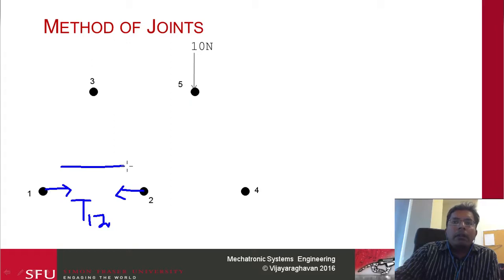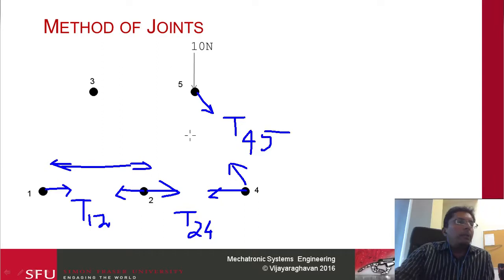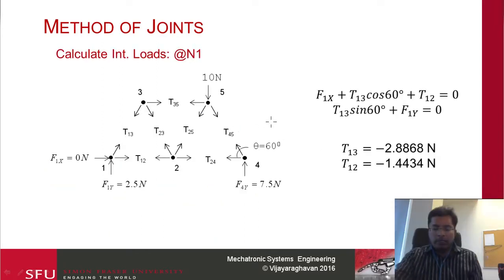Notice that I'm getting rid of this link, so I'm assuming there is a tension force like so. That's going to come here. Similarly, I'm going to apply a force here, here. So always my unknown forces are going to be towards the other joint. So there's going to be T24, and then this one like so. Right, so this is going to be T45, and so on. So I basically complete this. Once I do that, I should end up with this structure over here.